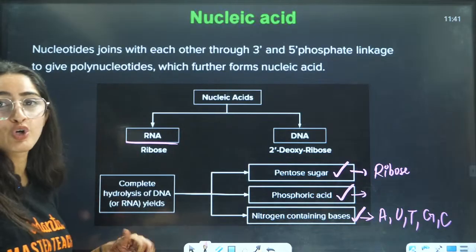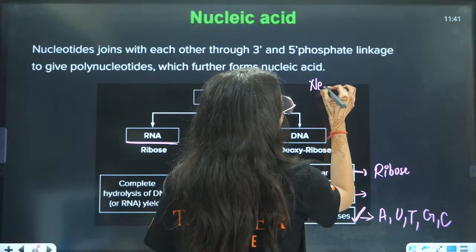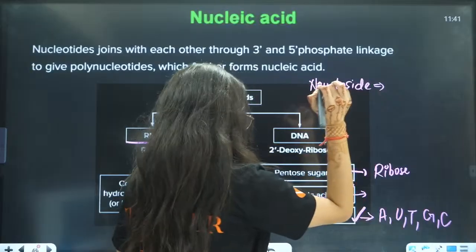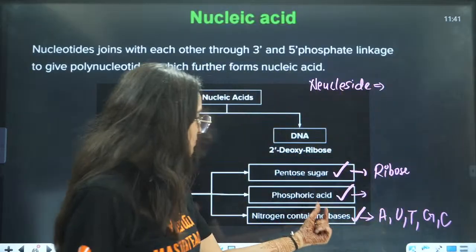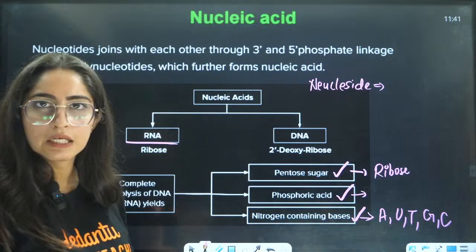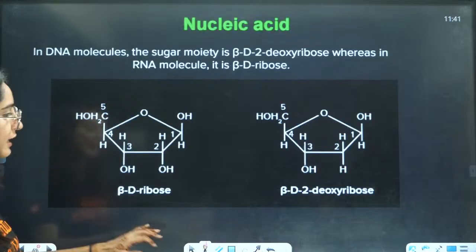Now, what is a nucleoside? In a nucleoside, you will have only nitrogen bases and pentose sugar, right? You will have only those two things. That is the difference between nucleoside and nucleotide, right?